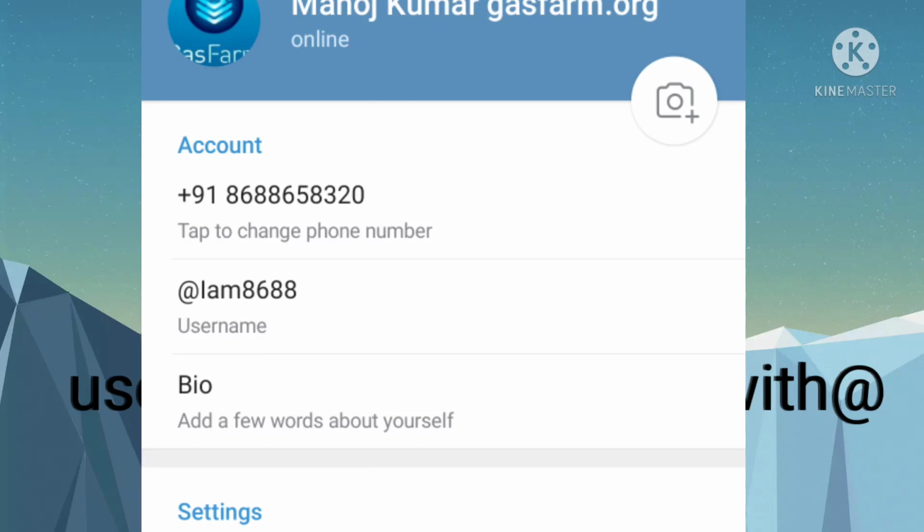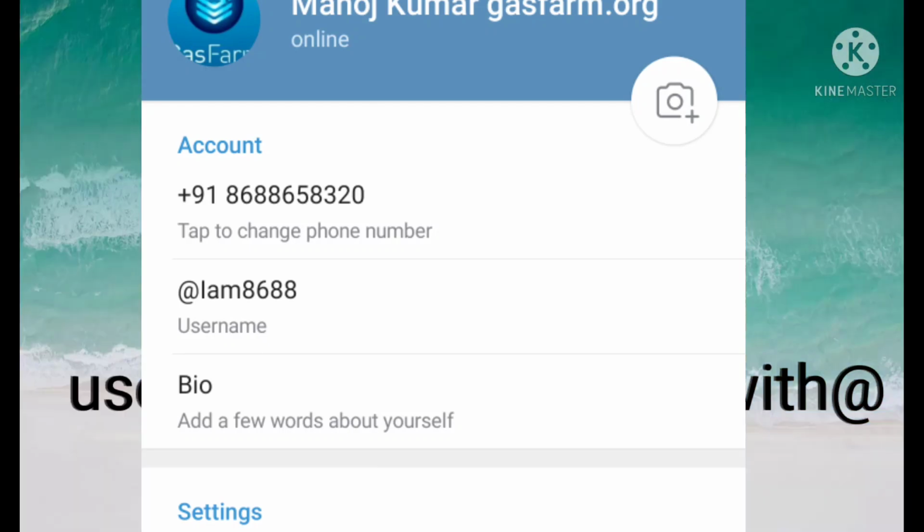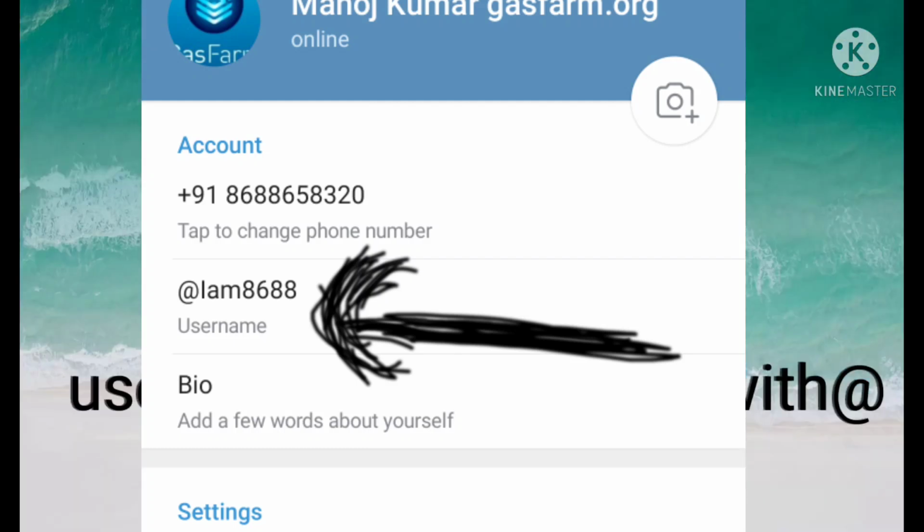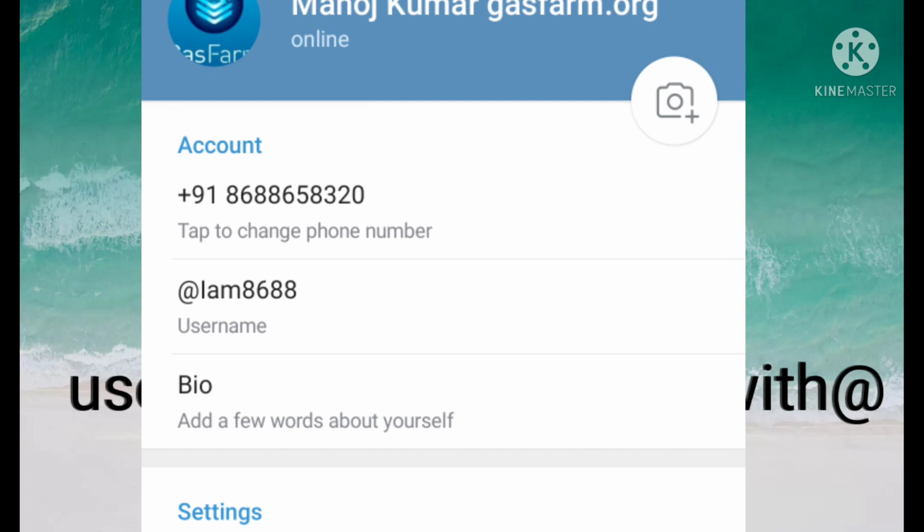Suppose the username is not there, you can set the username. Like suppose my username is IAM8688, so this is my username. Like that you can set your own username. That is no problem. So in the Telegram app you can set your username. So this is your username.